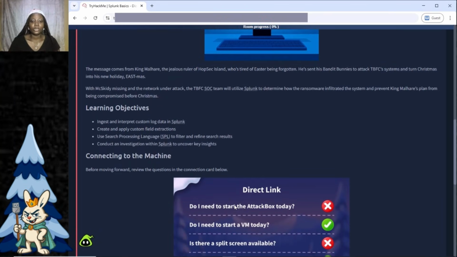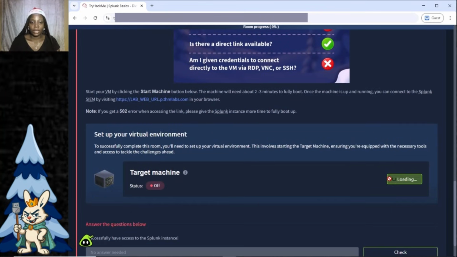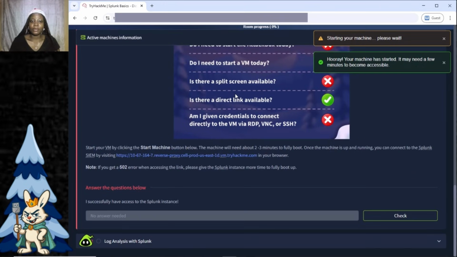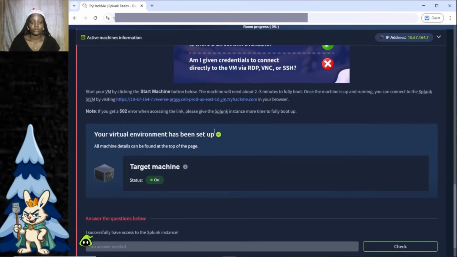Okay, so the next thing we are going to do now is we are going to start our target machine. Here it says the machine will need about 2 to 3 minutes to fully boot, so you have to be patient. A few minutes later. Okay, it's been about 3 minutes, and that means our machine should be fully loaded. So we're going to click this link.